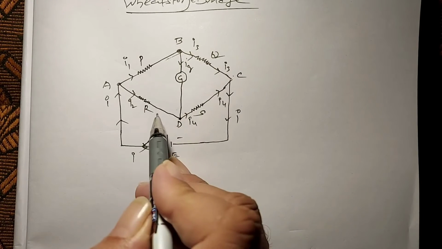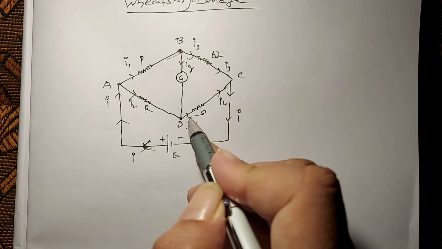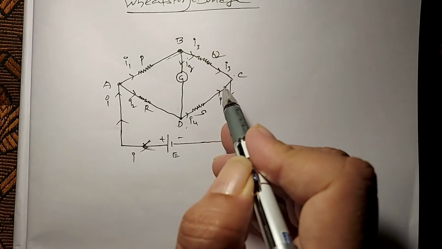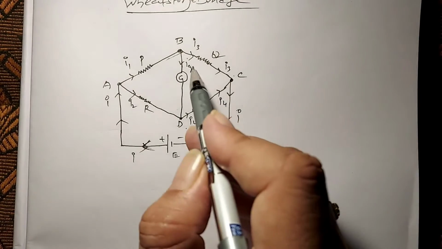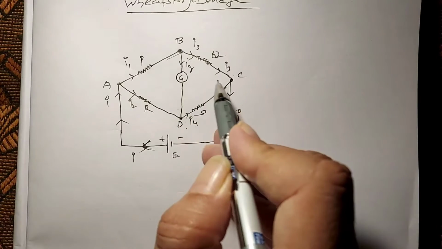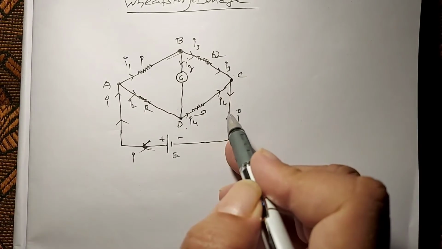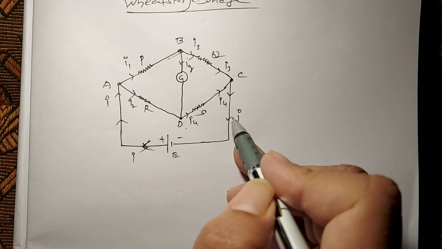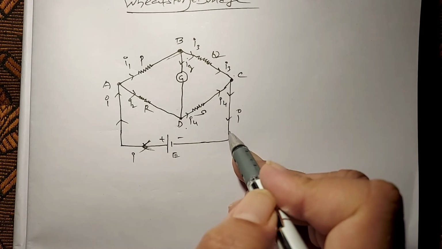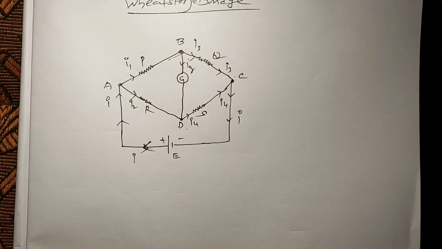This Ig and I2 come out as I4. This I4 current passes through resistance S and reaches point C, and this I3 current passes through resistance Q and reaches C. This I3 and I4 again combine, and I3 plus I4 is equal to I. So this is the explanation of the Wheatstone bridge circuit.